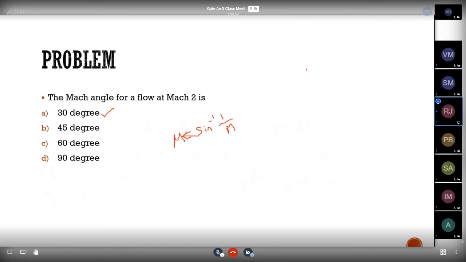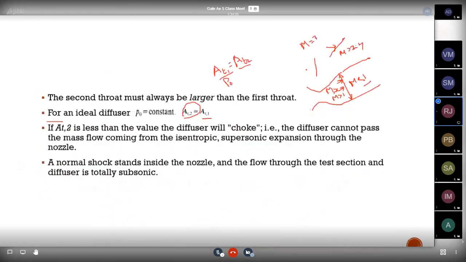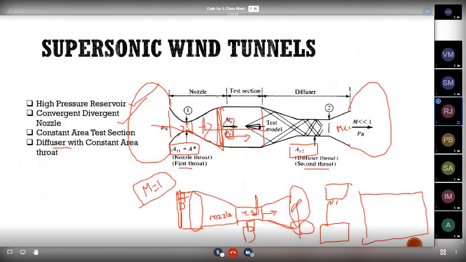For your remembrance, I will show you one diagram. Consider this is a supersonic wind tunnel. Same question. We are having a nozzle here and a diffuser here. From the diagram itself, you can understand. What can you understand from this diagram, guys? Anyone?